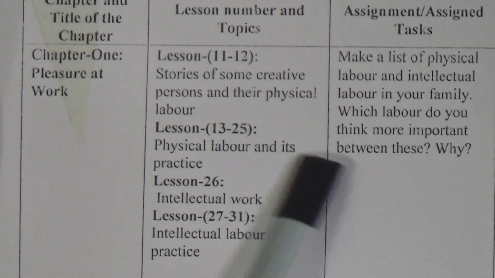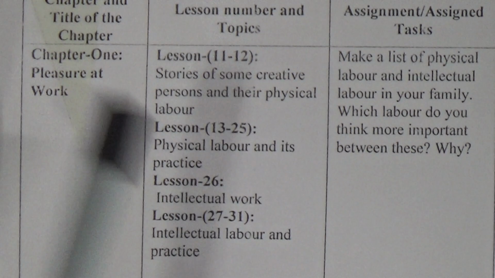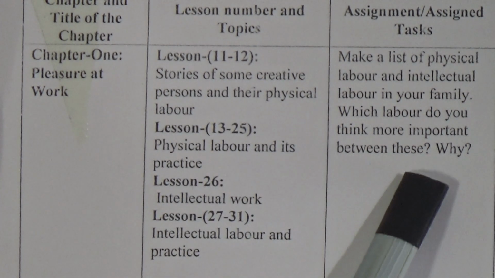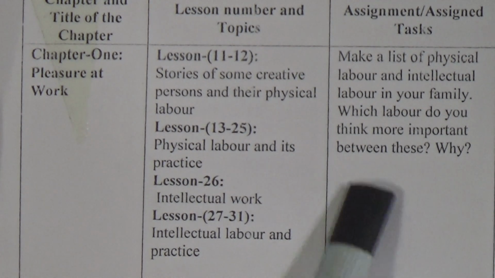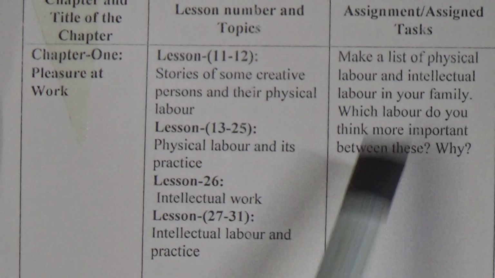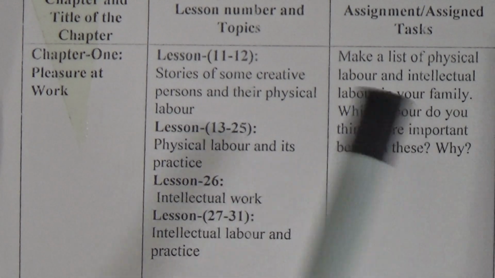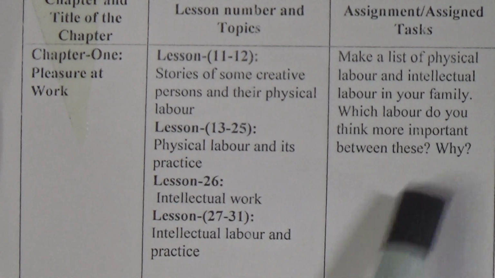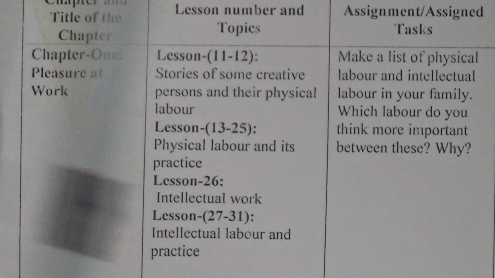Then which labor do you think is more important between these? This is another part. And why? That means why do you think that, between these two types of labor, the type you chose is more important? You have to write that reason. That means there are three parts here.